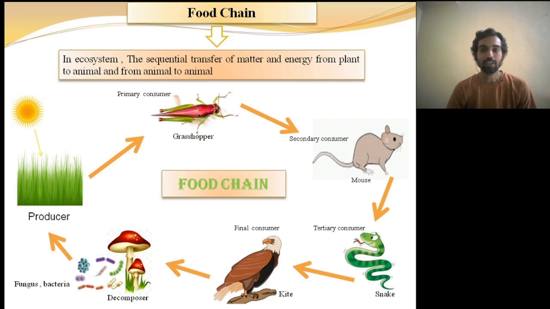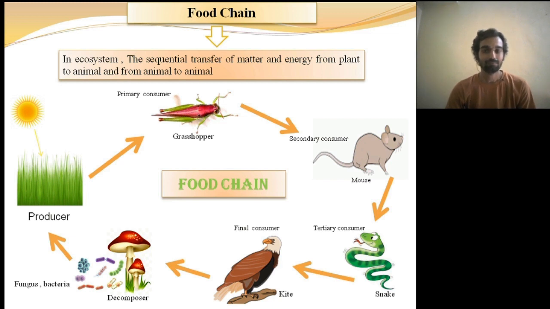The food manufactured by the green plant is utilized by herbivores such as grasshoppers, called primary consumers. And herbivores fall prey to some carnivores such as mice, called secondary consumers. Like this, one form of life supports another form of life. Thus, food from one trophic level reaches another trophic level, and this is known as a food chain.